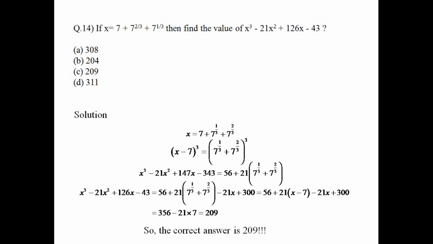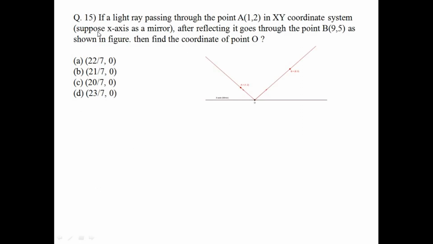Moving on to the next question. Question number 15. If a light ray passing through the point A(1,2) in the xy coordinate system, after reflecting, goes through the point B(9,5) as shown in the figure, then find the coordinate of point O. So here the x-axis is the mirror. We have to take full advantage of it.